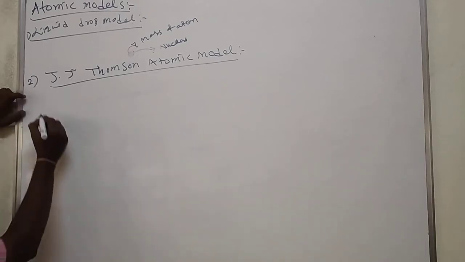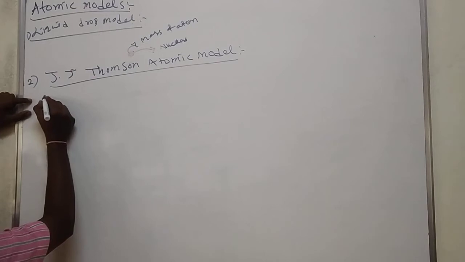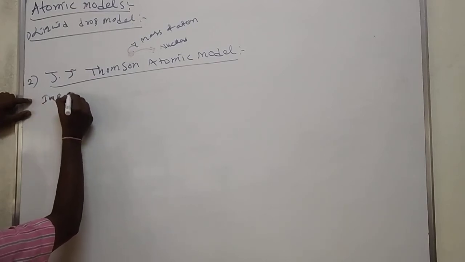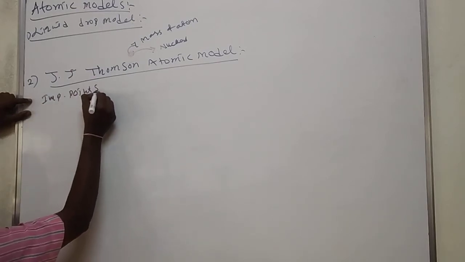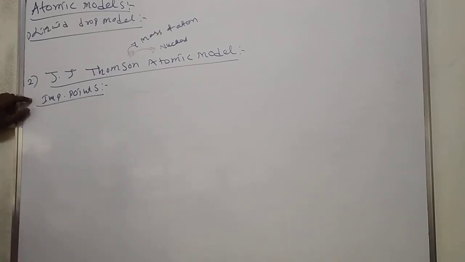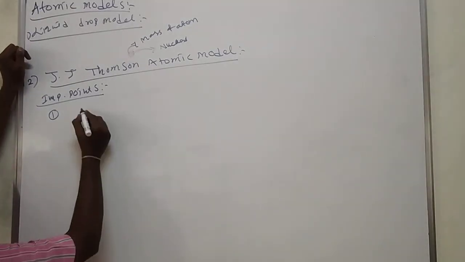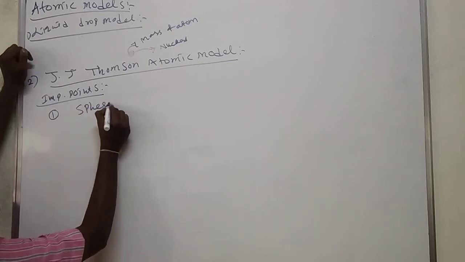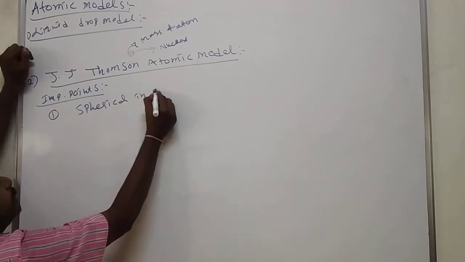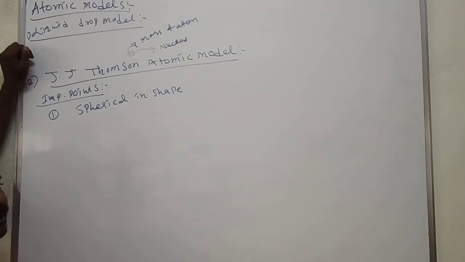What are the important points in J.J. Thomson's atomic model? First important point: according to the J.J. Thomson model, all atoms are spherical in shape.